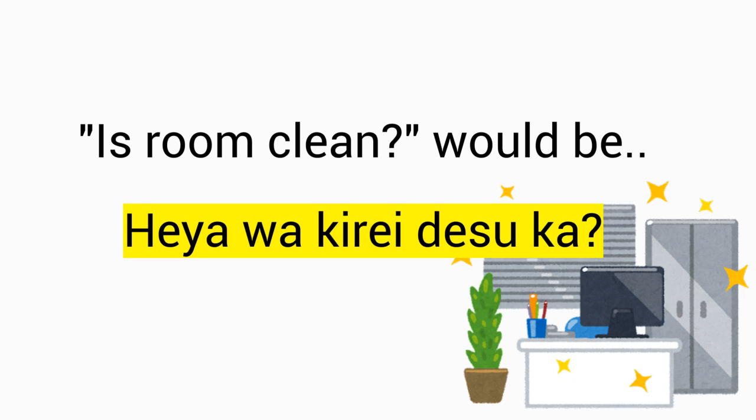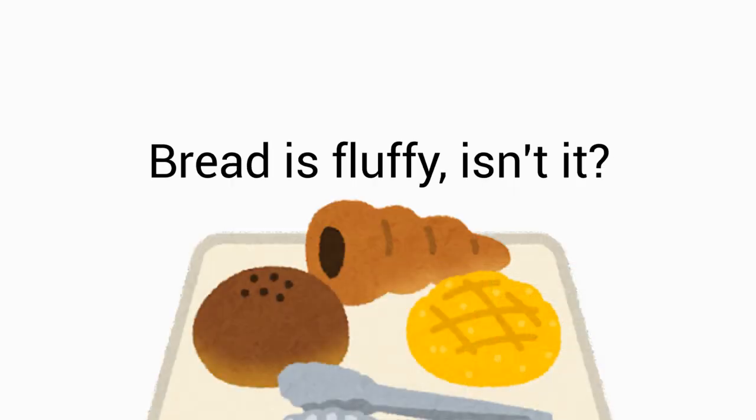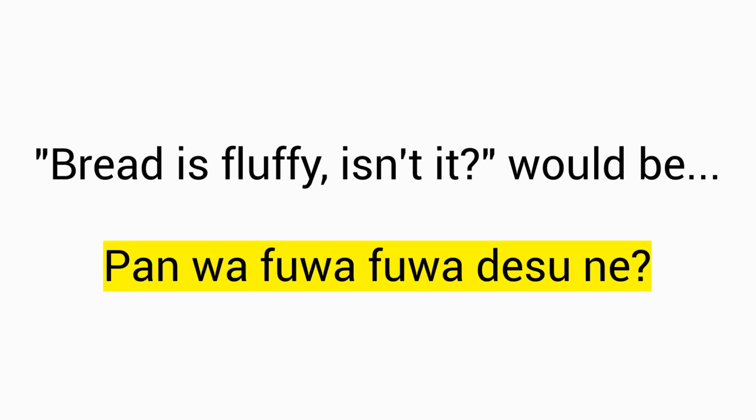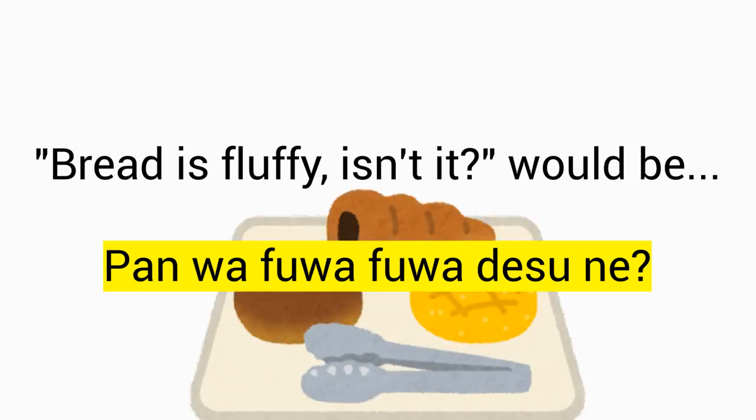Excellent. This time, how about saying, bread is fluffy, isn't it? You can simply add ね at the end of the sentence. Let's try. パンはふわふわですね is the answer. Did you get that?